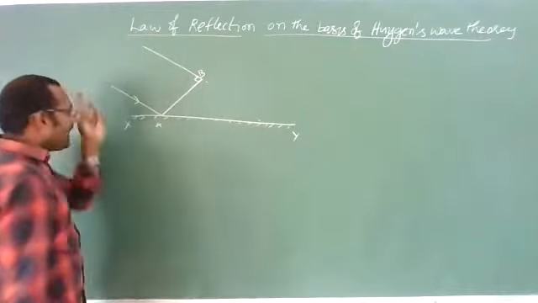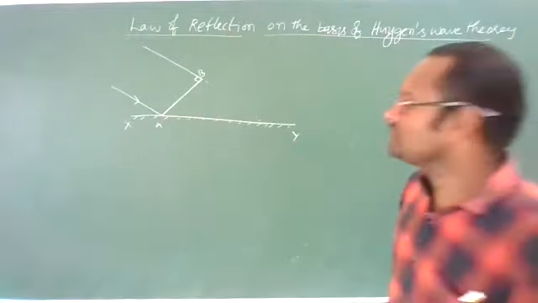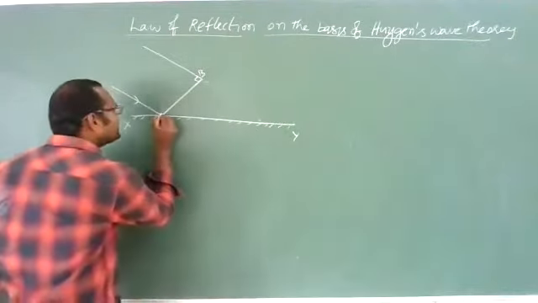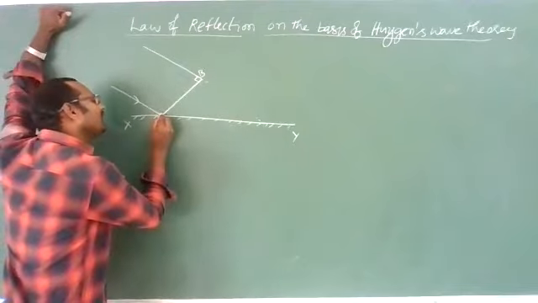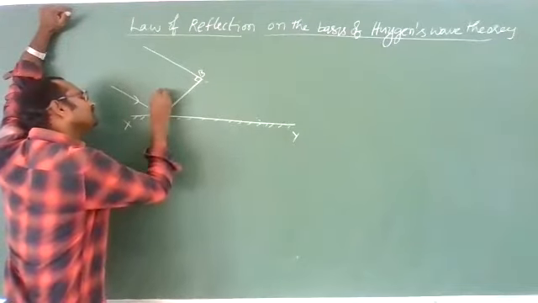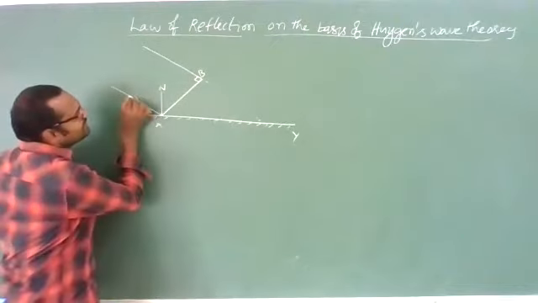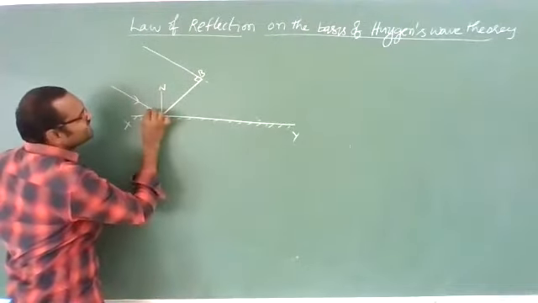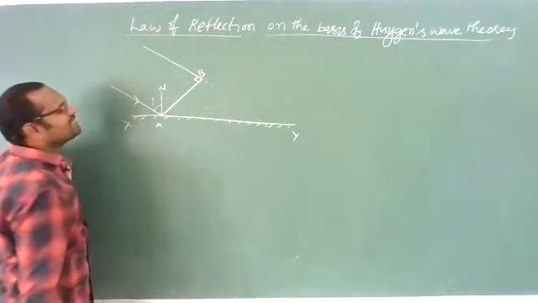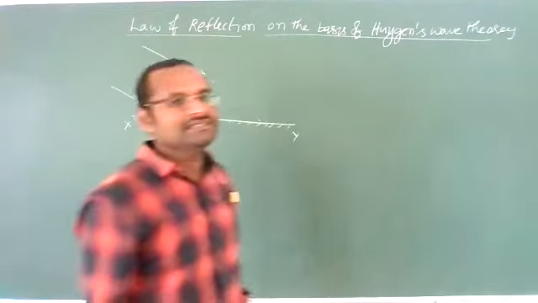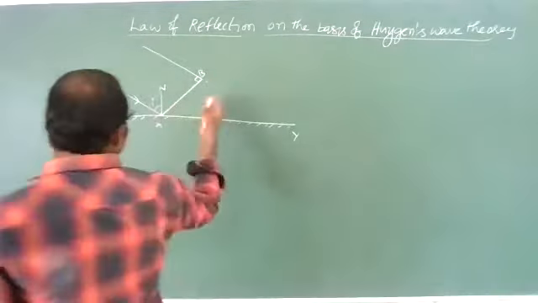Now I have to measure the angle of incidence and angle of reflection. That is the main thing. So where this wavefront AB is incident, at this point I am drawing a normal. This is a normal. We know that this is the incident ray for this wavefront, that means this incident ray makes some angle with the normal, and that angle we call the angle of incidence. The concept about these angles we will discuss later.